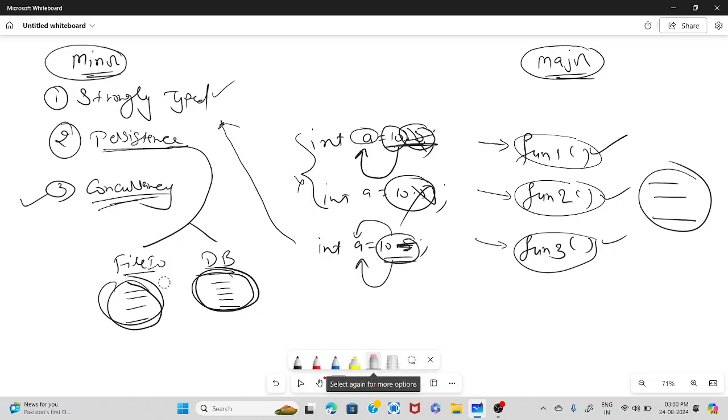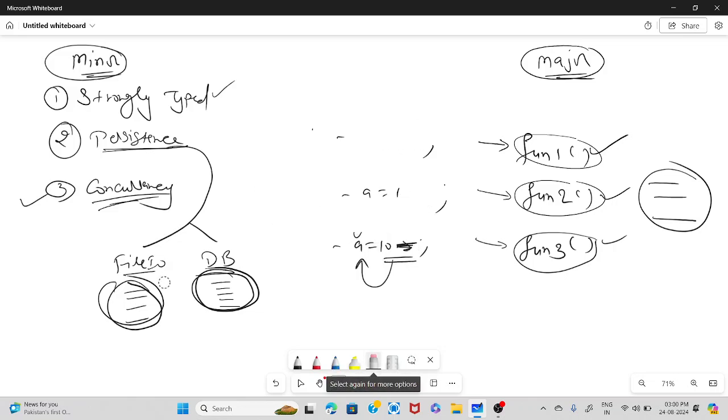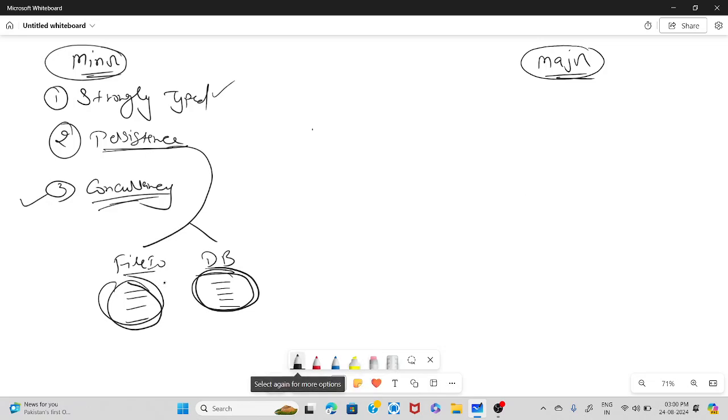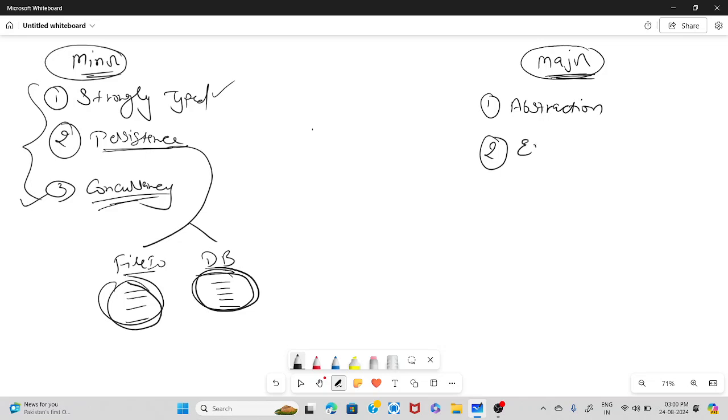Now we'll see some major principles. Some principles might be present or might not be present, so that is an optional thing, but a major principle means it is mandatory. The first one is abstraction. If any of the principles from the major section is not present, then the language cannot qualify for object oriented programming.